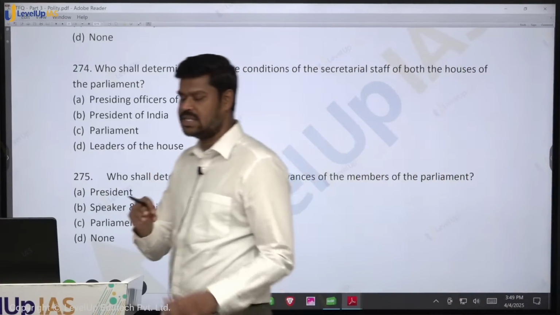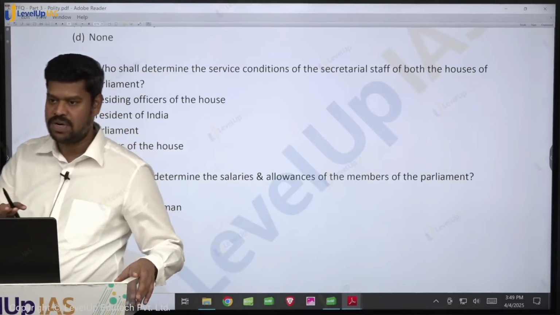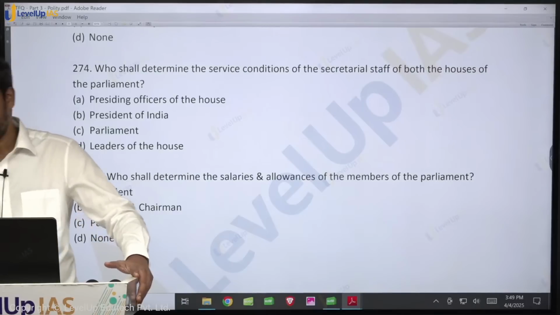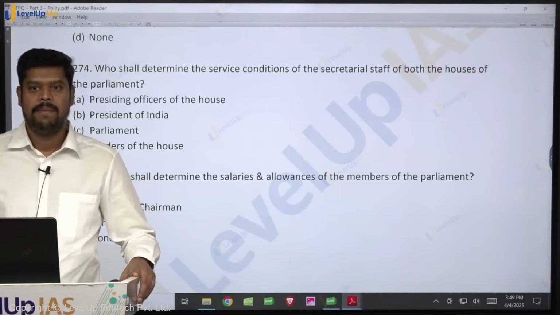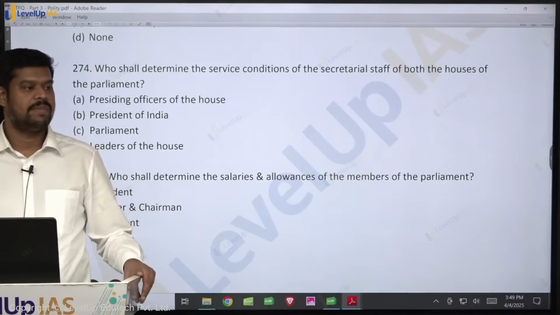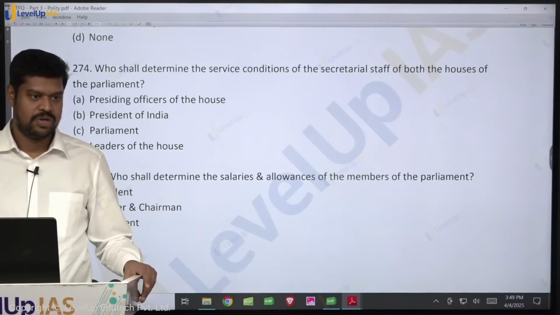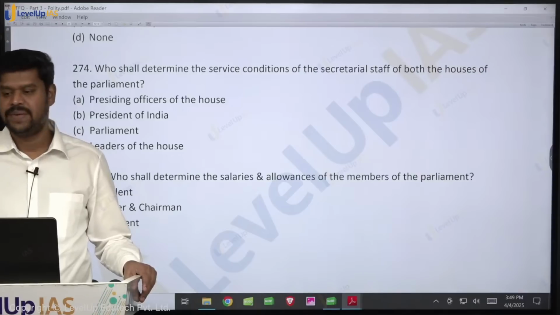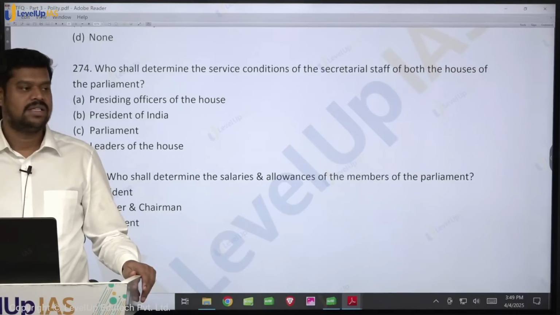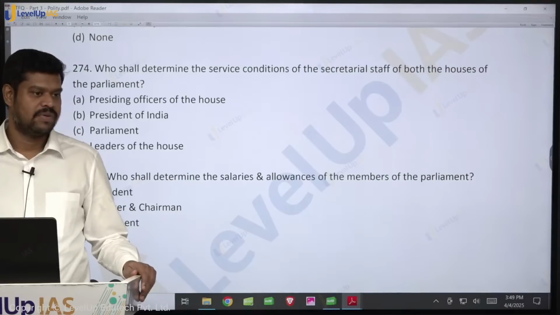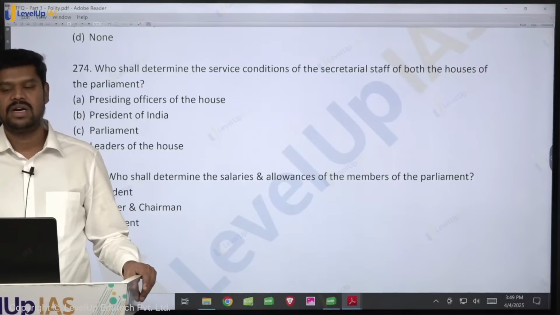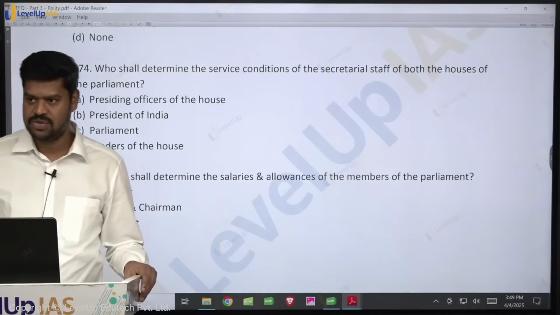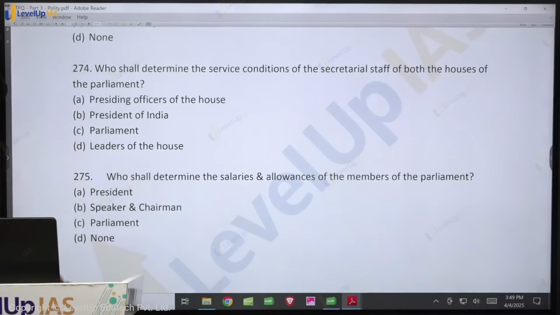And who is heading the secretarial staff? The Secretary General Lok Sabha for the Lok Sabha and the Secretary General Rajya Sabha for the Rajya Sabha. But as per the Constitution, who shall determine their service conditions? What is the answer? The presiding officers, the President of India. It is the Parliament of India which has got the power. The Parliament may by a law determine their service conditions. Okay. So very important.